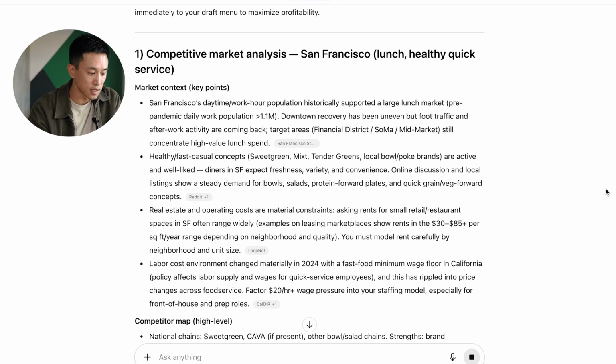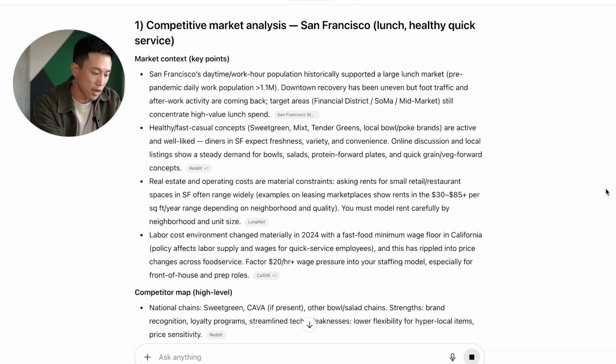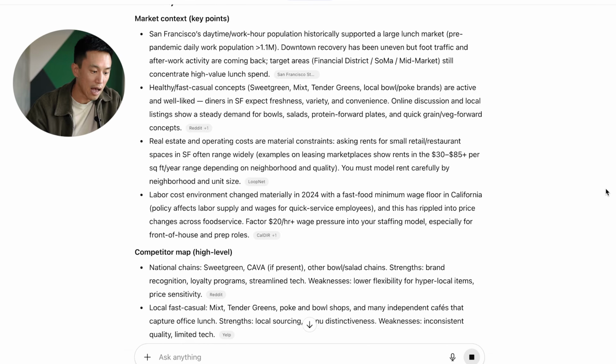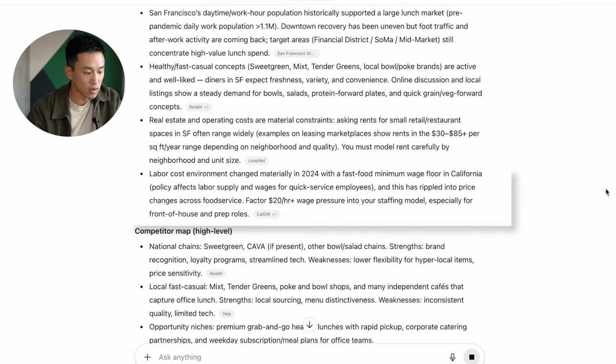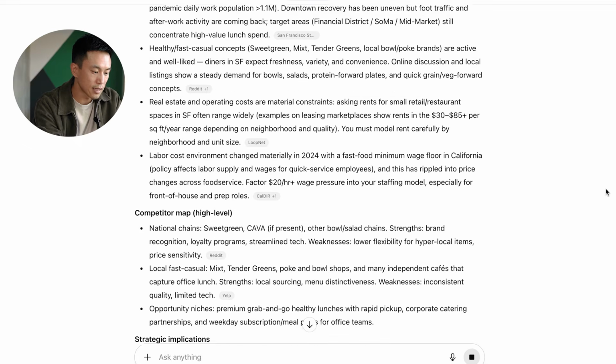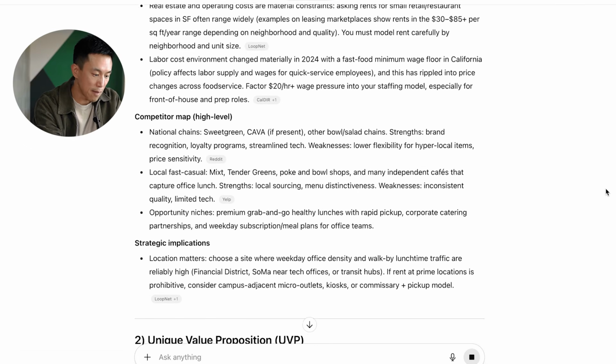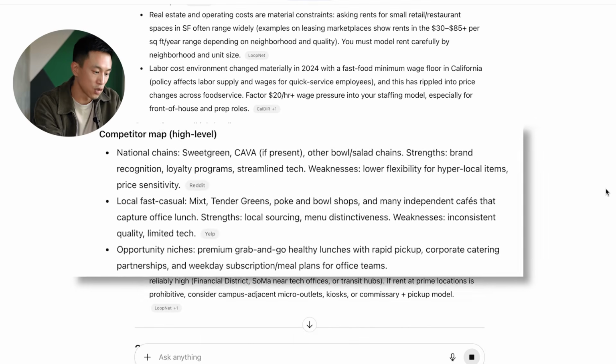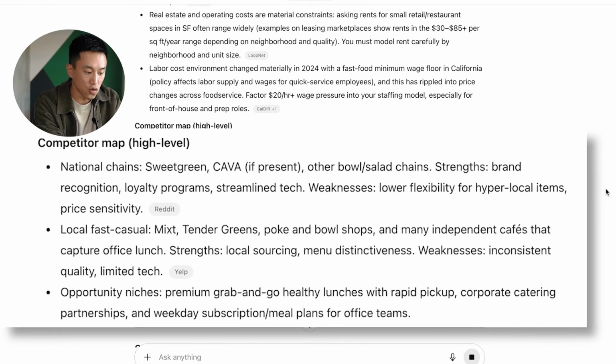We actually are able to see the competitive market analysis, being able to see within the San Fran area, on average, what the hourly wages are that we're seeing, so that way you can really manage your cost. At the same time, we're able to see the competitor map on what types of national chains are at this location, so you know exactly who you're competing against.